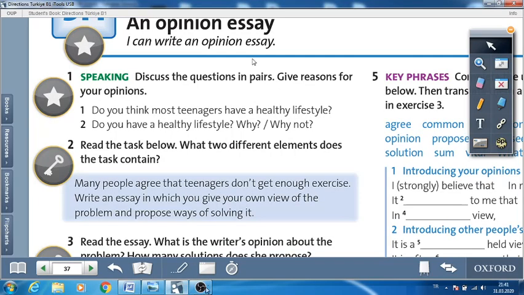Hello, students. Today we'll talk about how we can write an opinion essay. Now we are on page 37 of the student book, directions B1. Now let's start with the speaking part.